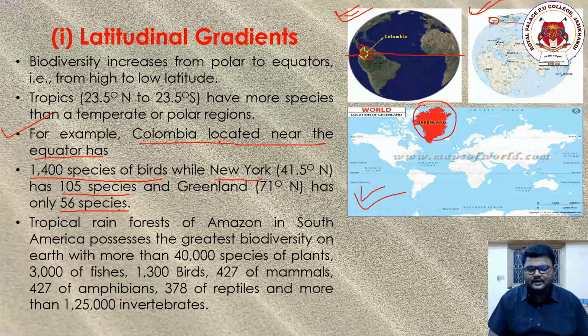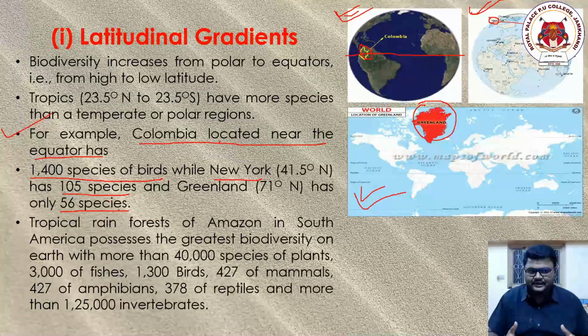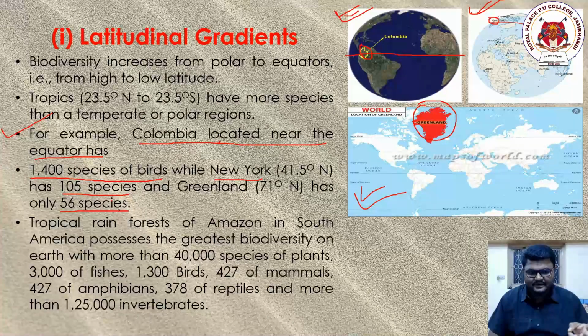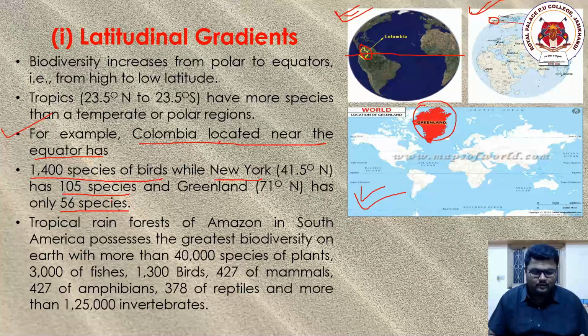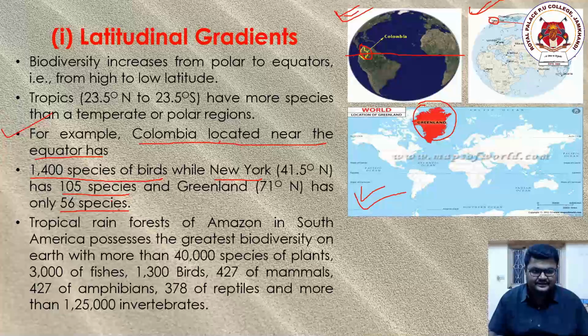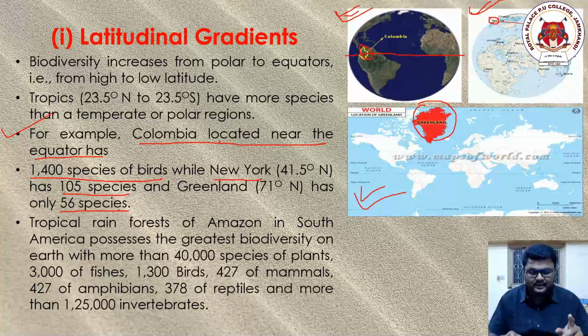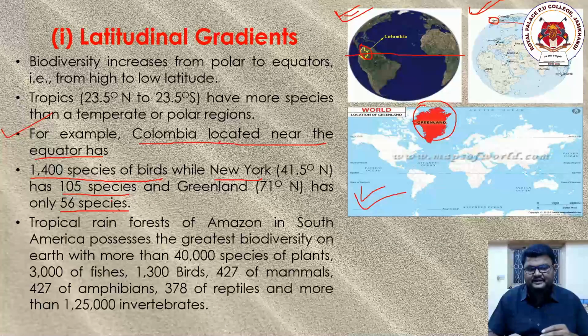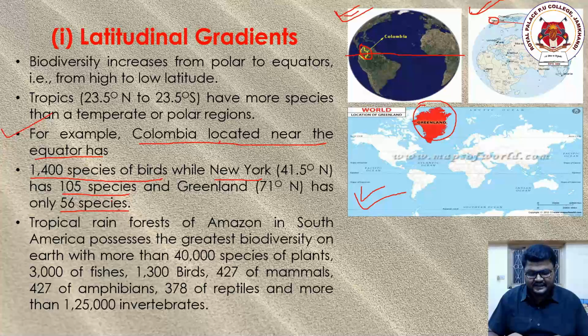Okay, it is quite clear to see here that I have given 3 examples from 3 different places on the globe: one present in the equator region, called Colombia; another in the temperate region, called New York; and the third, completely present in the polar region, called Greenland.